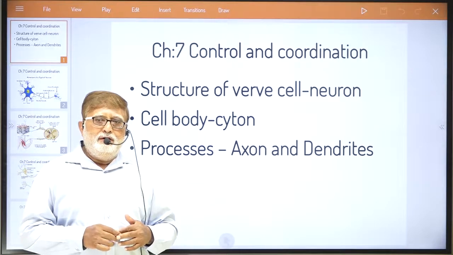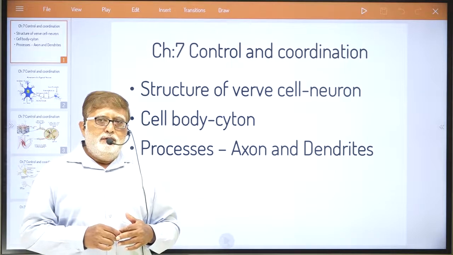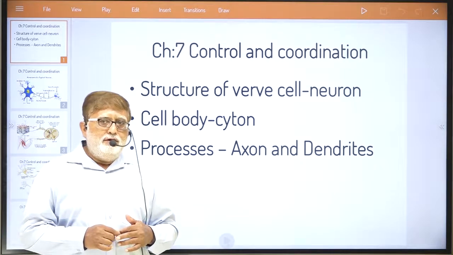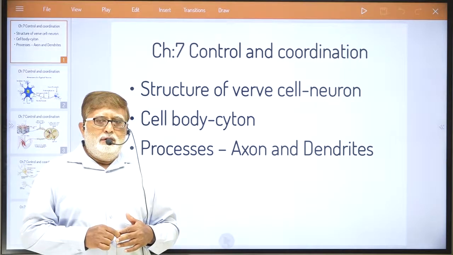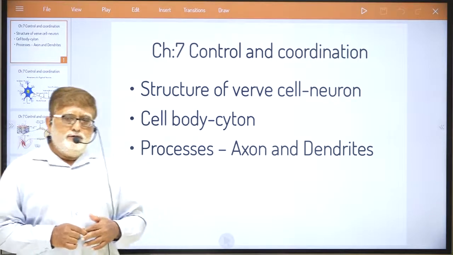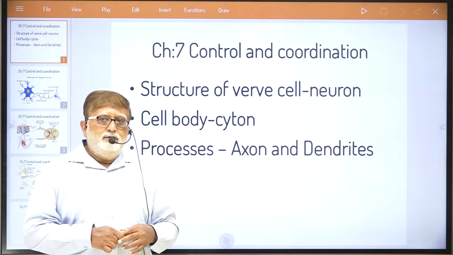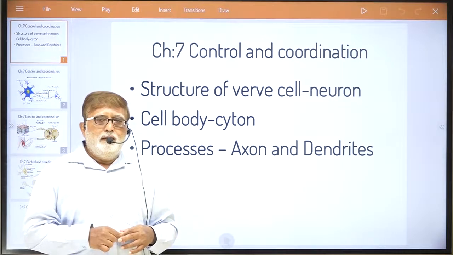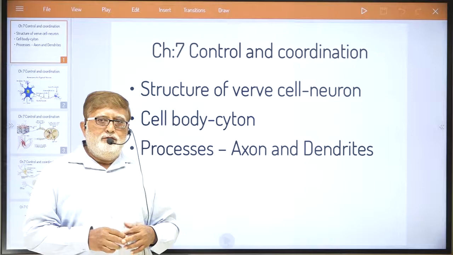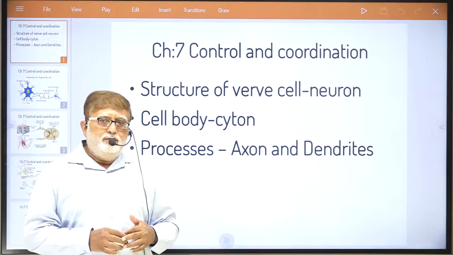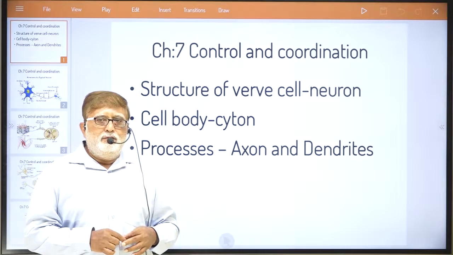Because you all know very well that in plants there is a complete coordinating system governed only by those hormones which we spoke of at that time as phytohormones. Those phytohormones are responsible for all activities of control and coordination in plants.